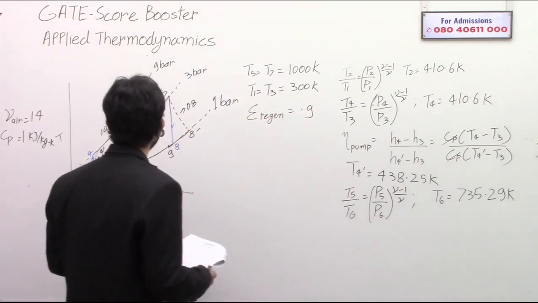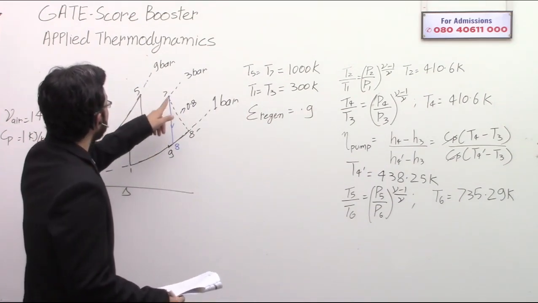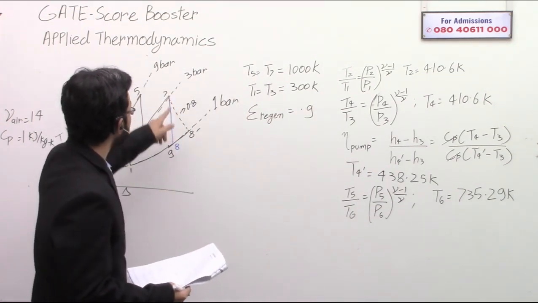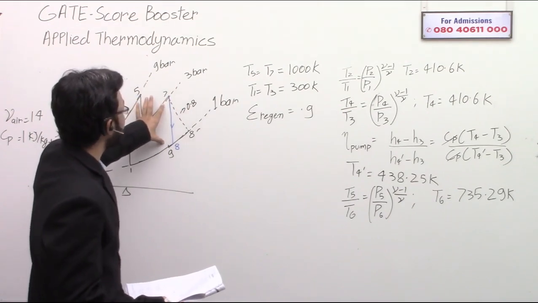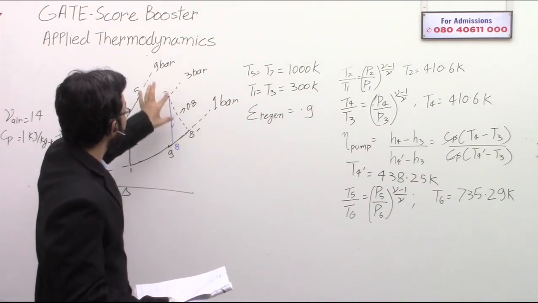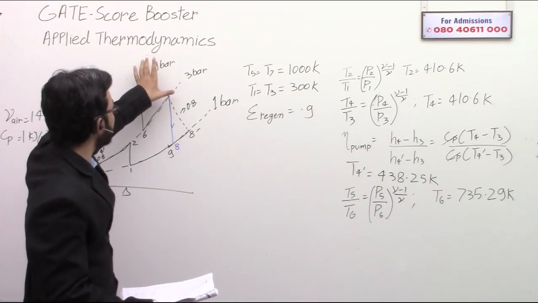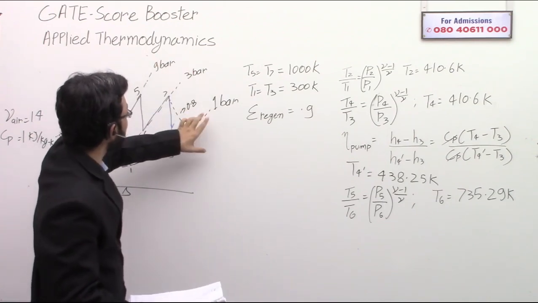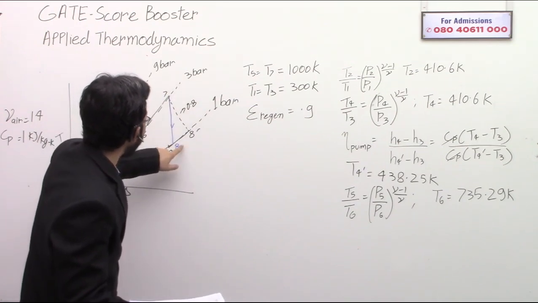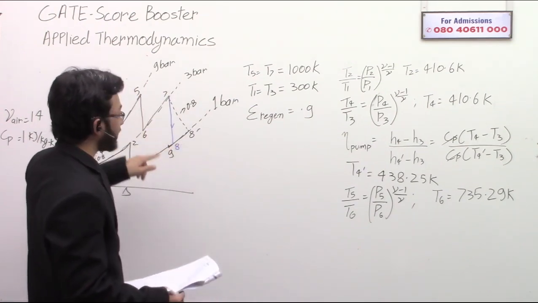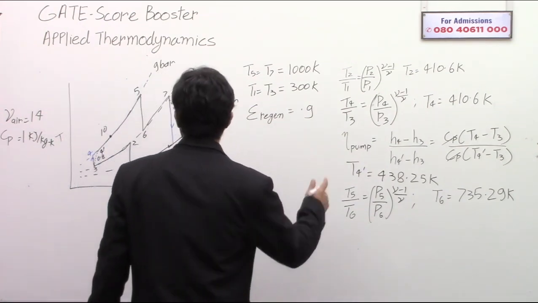Again, 7 has the same temperature, 1000. The pressure ratio remains the same, 3 to 1. That is, this ratio is 9 by 3, which is 3, and this ratio is 3 to 1, which is 3. So 8 will have the same temperature as 6. You can calculate this also to see it.